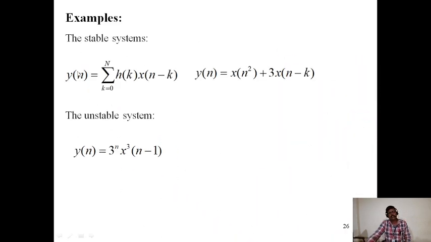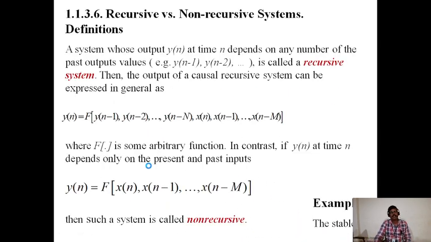These are the examples for stable and unstable systems. This is the stable system: y of n is equal to sigma k is equal to 0 to n h of k x of n minus k, y of n is equal to x of n square plus 3 x of n minus k. The unstable system is y of n is equal to 3 power n x cube of n minus 1.